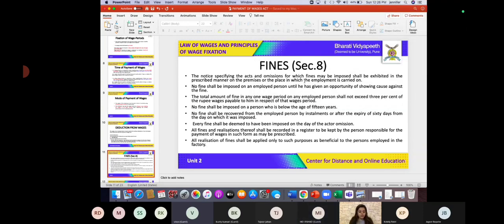Furthermore, fine should not be recovered by way of installments. Suppose a fine of 100 rupees has been imposed. That fine should not be recovered in installments, like tomorrow 10 rupees, a day after again 10 rupees. No, it should be one time payment. So if the fine is of 100 rupees, the fine of 100 rupees should be paid. Is this clear? So far so good?